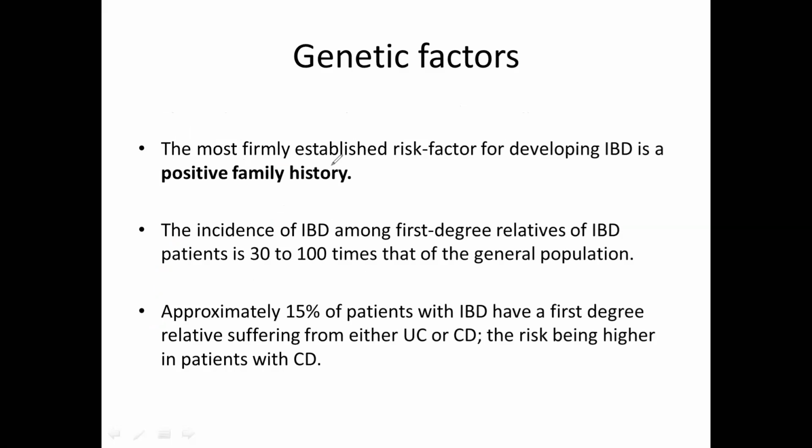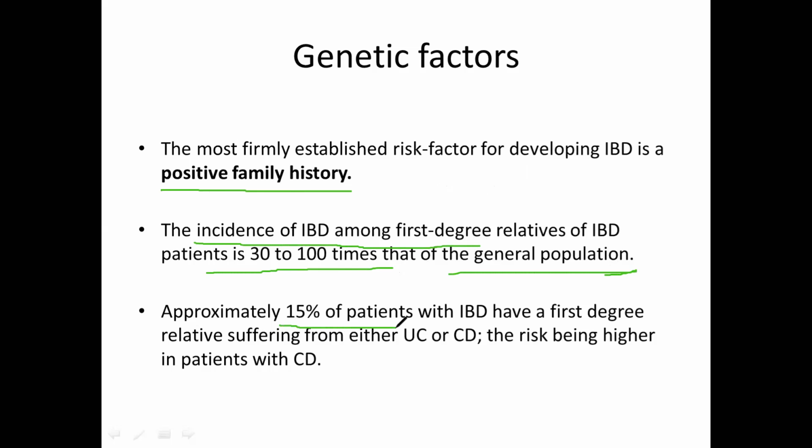The most firmly established risk factor for developing inflammatory bowel disease is a positive family history. Suppose a patient has a positive family history of ulcerative colitis, or you can say Crohn's disease. That patient has 30 to 100 times the risk for the development of inflammatory bowel disease. So the incidence of inflammatory bowel disease among first relatives of IBD patients is 30 to 100 times when we compare it with the general population.